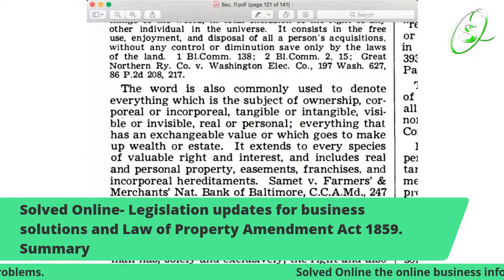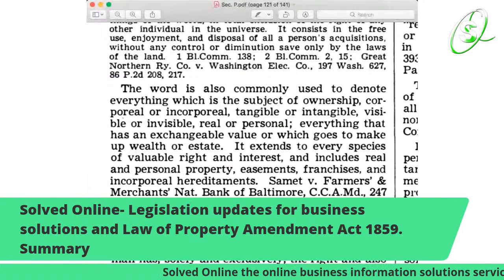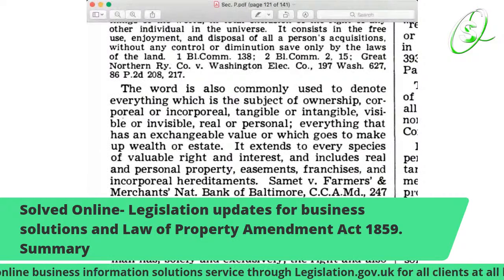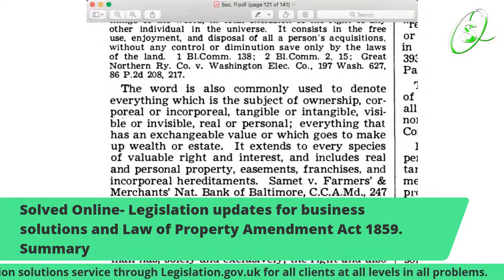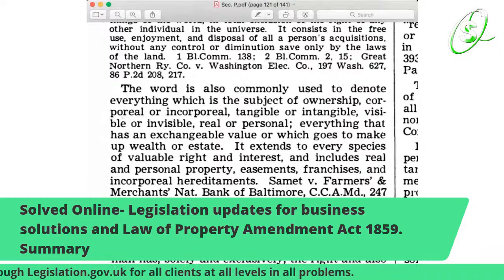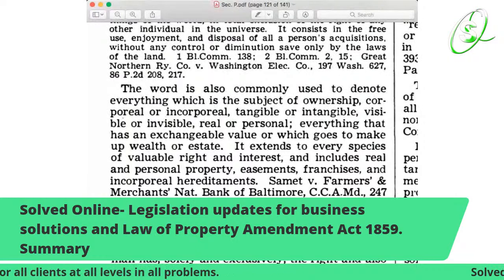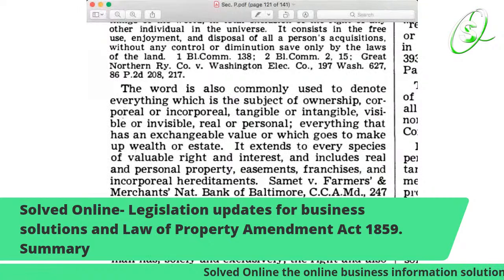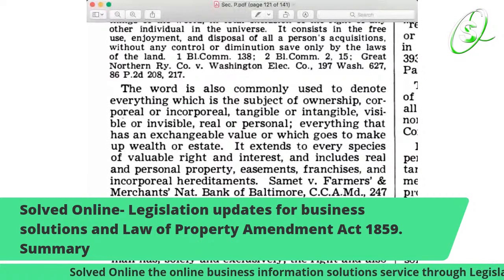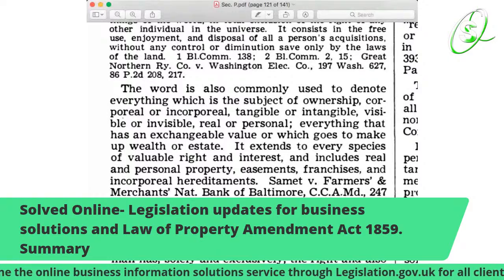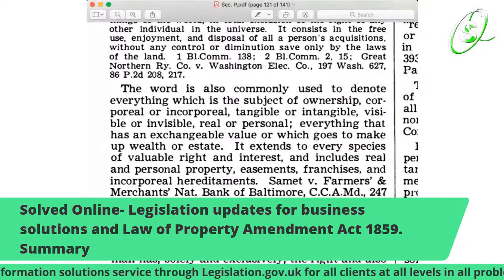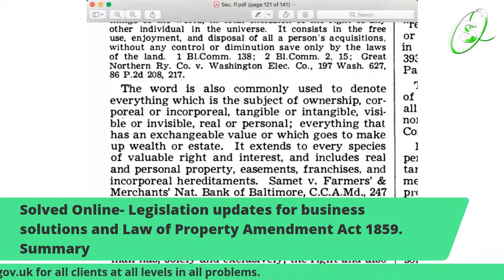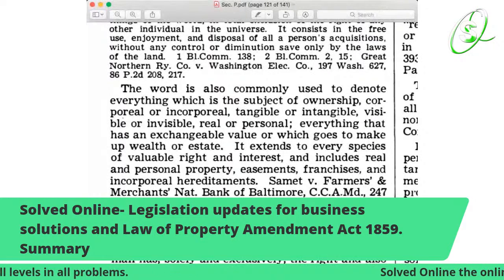The word is also commonly used to denote everything which is the subject of ownership, corporeally or incorporeally, tangible or intangible, visible or invisible, real or personal, everything that has an exchangeable value or which goes to make up wealth or estate.